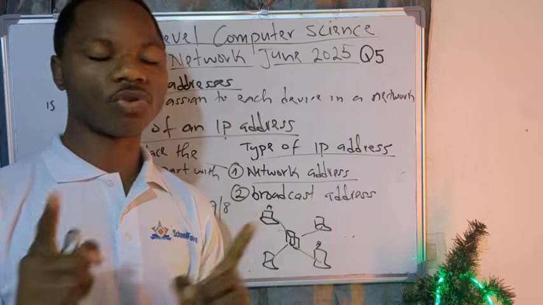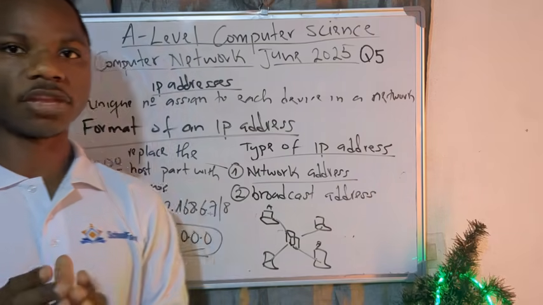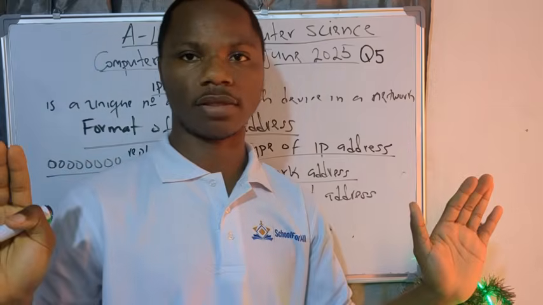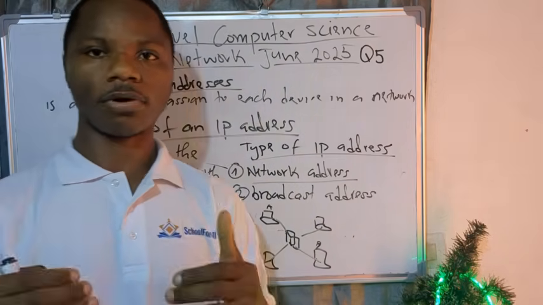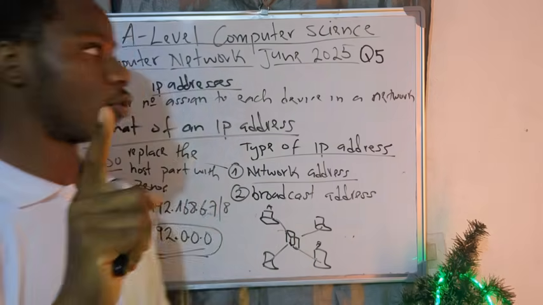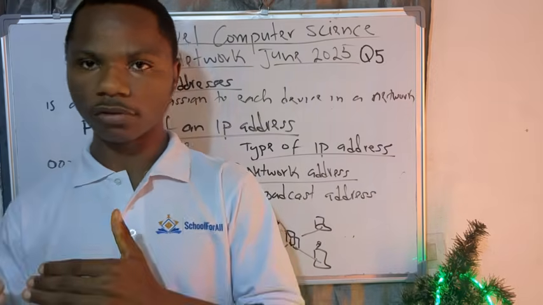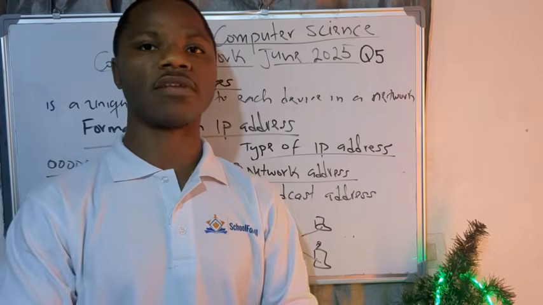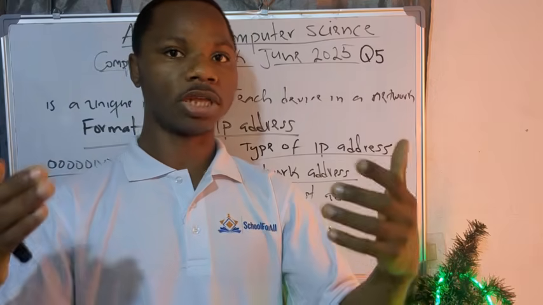There's another term we call unicast. Unicast is different. Unicast simply means sending a message from one source to the destination source directly. One source to one source. Broadcast means one source to all the other computers in the same network. Now there's another one that we call multicast, so I'm not writing, just take note. Multicast simply means sending a message from one source to a group of computers in the network. Not to everybody like broadcast, but just to a group. That's why we call it multicast.